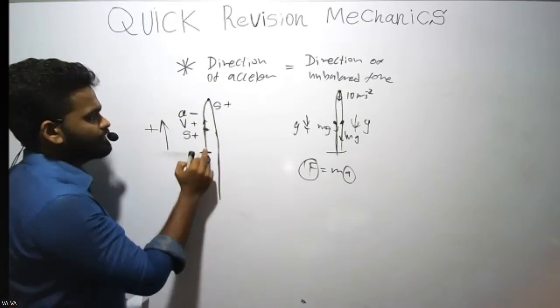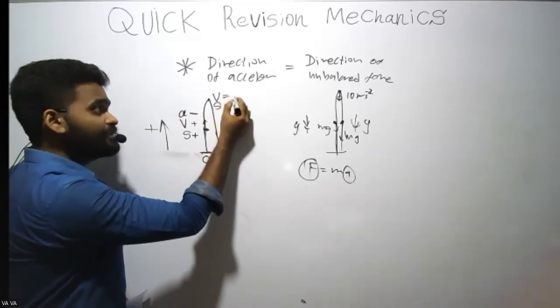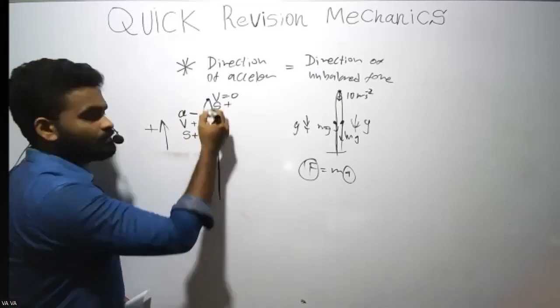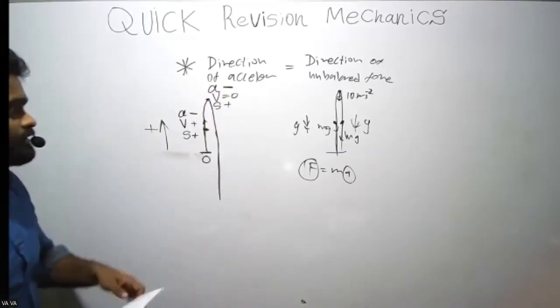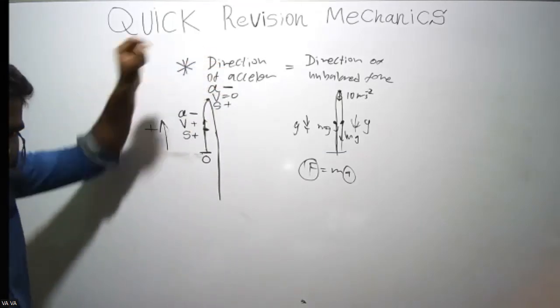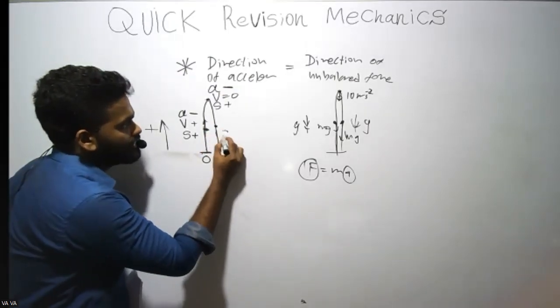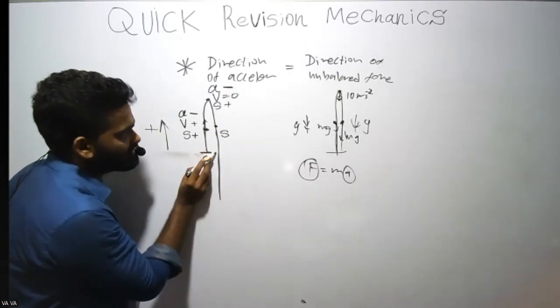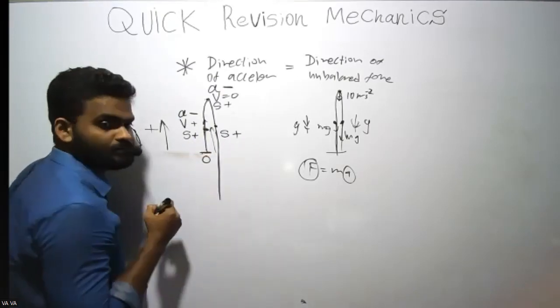Okay, so at the top, displacement is plus, the shortest distance to this side, plus. Velocity is 0 at the top. Acceleration is not 0, it is still minus. Why? Mg is downwards, so is the acceleration. Now here, displacement: what's the shortest distance to this side? Displacement is plus.